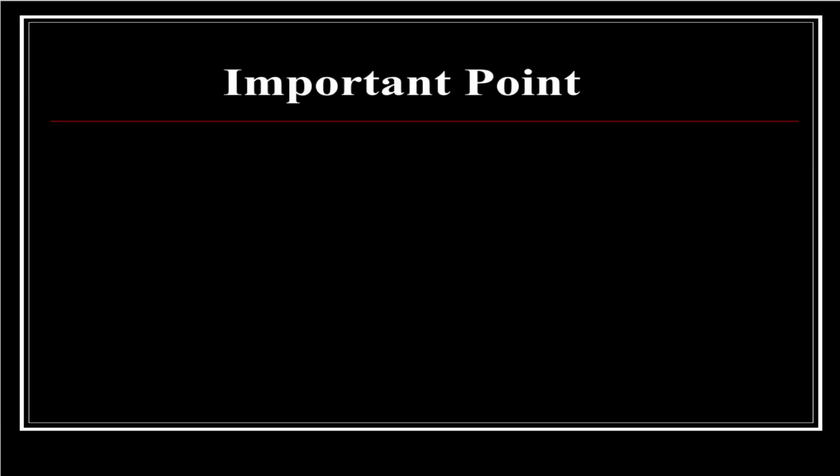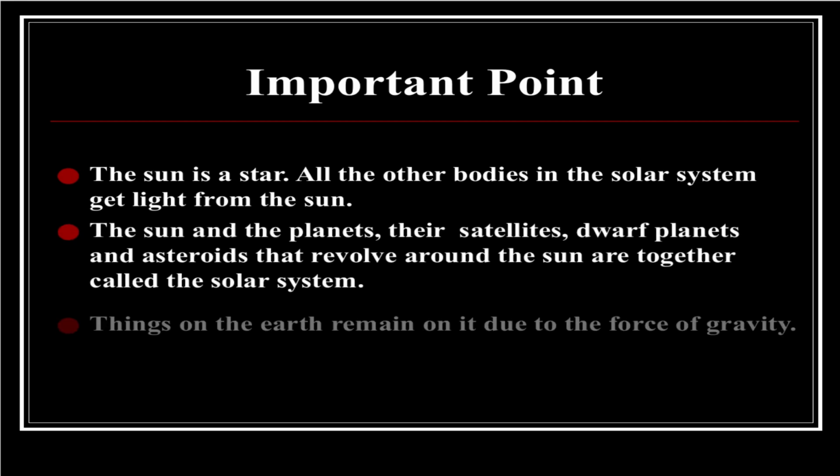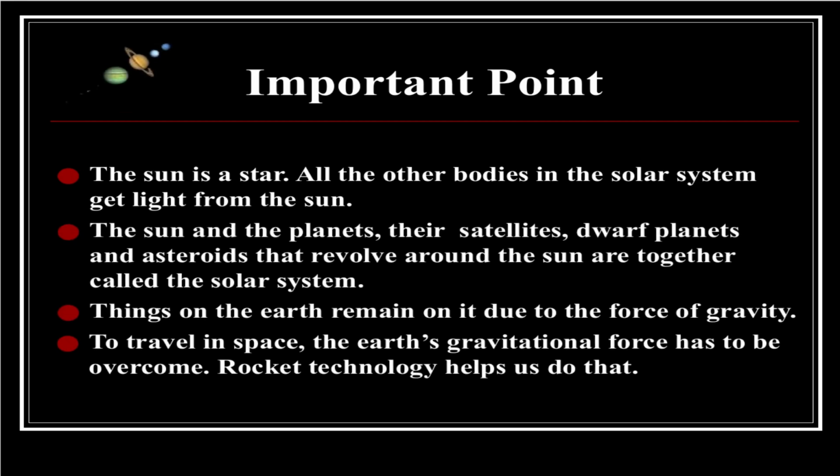Students, we can see the important points which we covered in this chapter. The sun is a star. All the other bodies in the solar system get light from the sun. The sun and the planets, their satellites, dwarf planets and asteroids that revolve around the sun together form the solar system. The things on the earth remain on it due to the force of gravity.